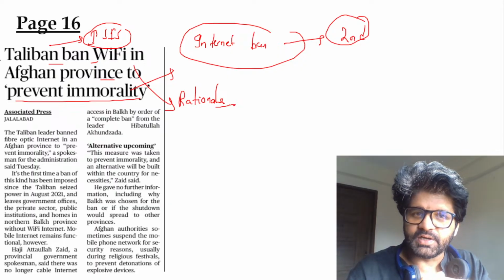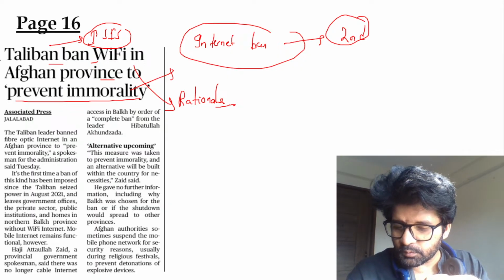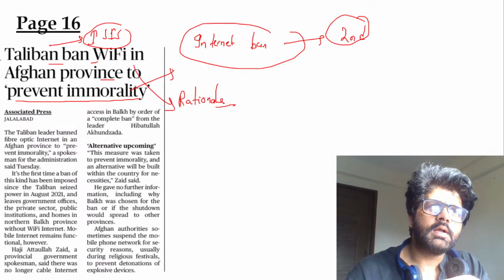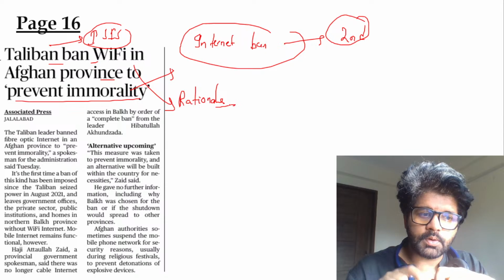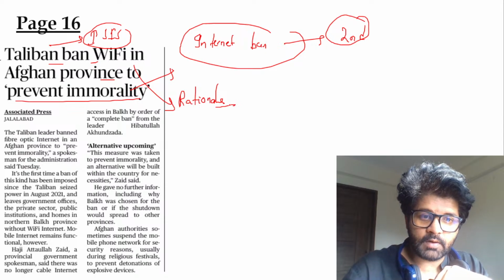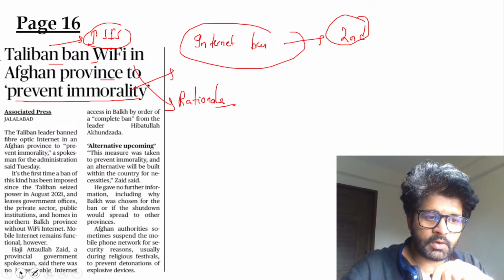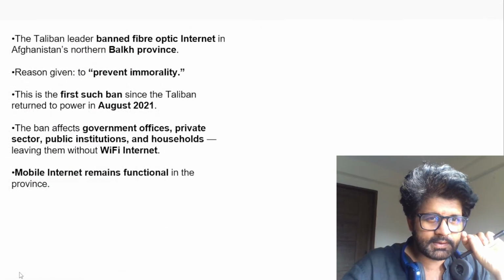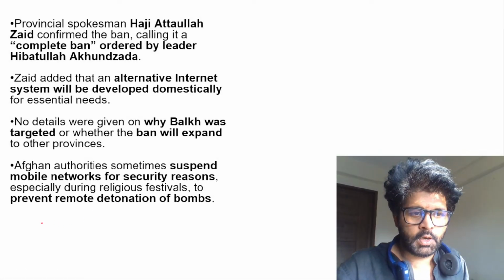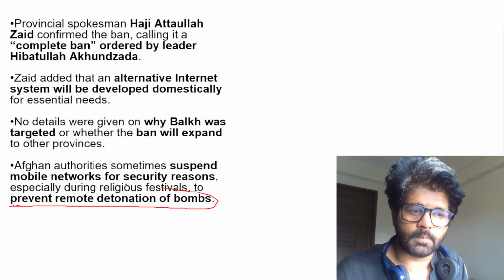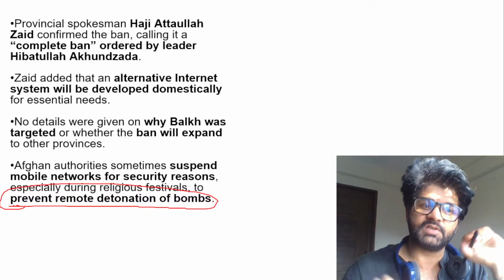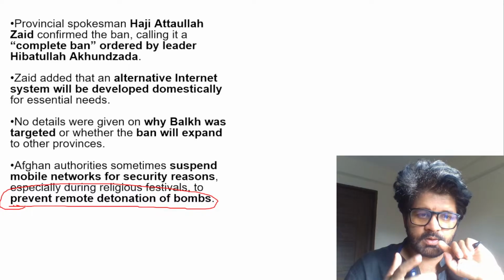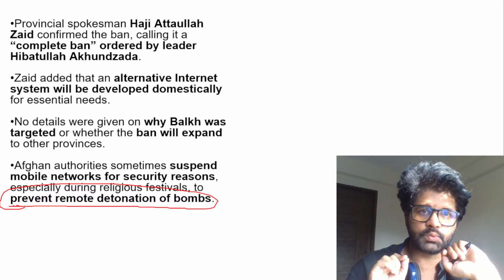So internet bans happen in India. Did you people know that India is the internet ban capital of the world? And here there is one very interesting point which you have to understand. Sometimes a Wi-Fi ban happens. Why? To prevent, and I will show you that particular word, I don't want to fumble on it because it's a technical word and every word has to be correct. This one: to prevent remote detonation of bombs. So we'll talk about some other aspects of why the Taliban is doing whatever they're doing. This point is very important. Religious festival, this and that. Remote detonation of bombs: what is the basic meaning here?